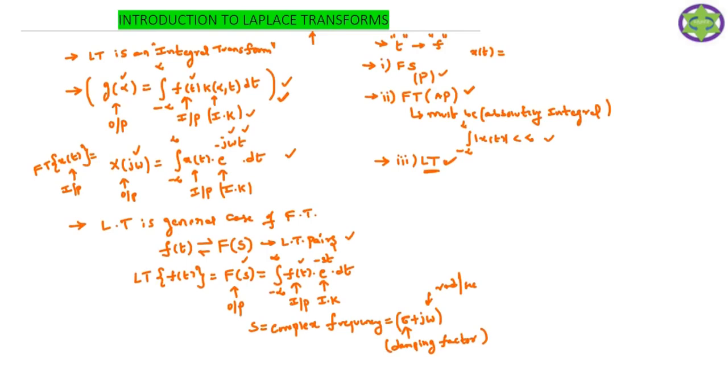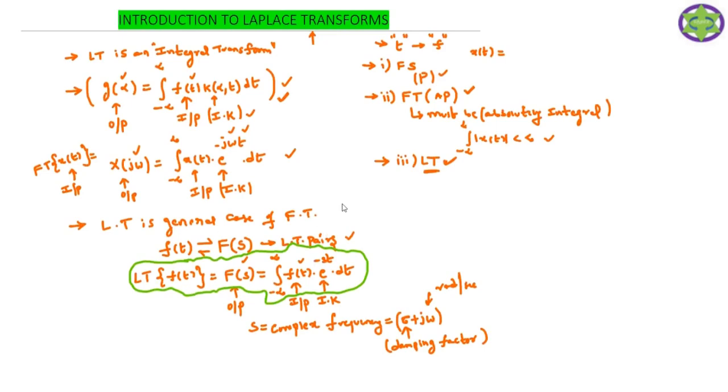You can remember this formula, because the entire Laplace transform depends on it. The Laplace transform of the time domain signal is equal to the integral from minus infinity to plus infinity of f of t times e power minus st dt. This is the formula we are going to use to analyze various types of signals using the Laplace transform.